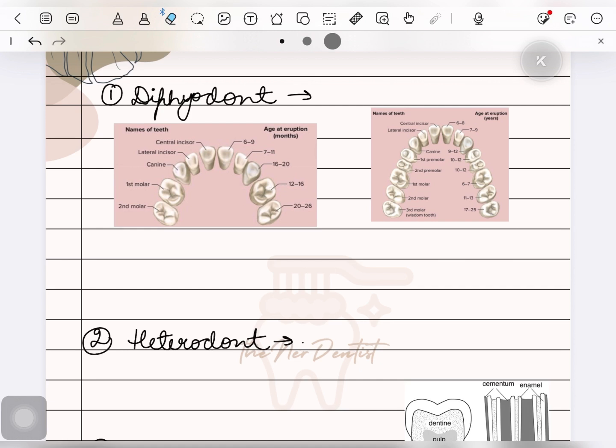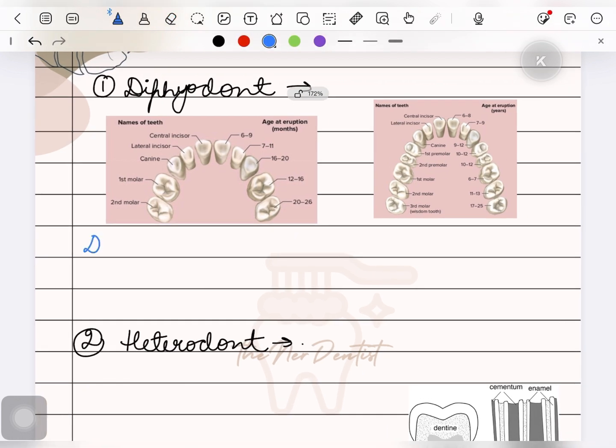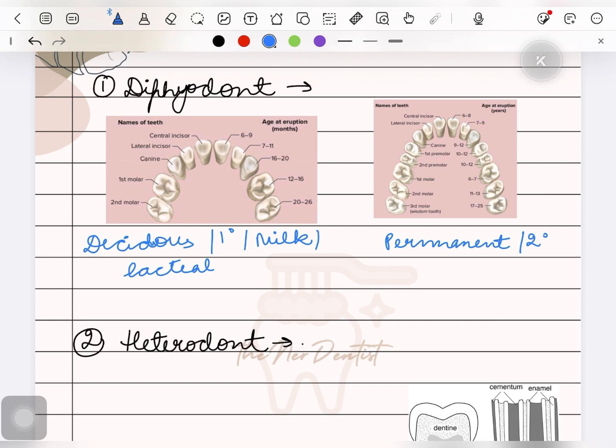The first set of dentition that they will possess is called deciduous dentition, or primary dentition, or milk teeth, or lacteal teeth. And the second set of dentition that humans possess is known as permanent dentition, or secondary dentition, or succedaneous teeth. We'll get into the depth of what succedaneous means. So diaphyodonts are the organisms which will possess two sets of teeth in their entire lifetime.